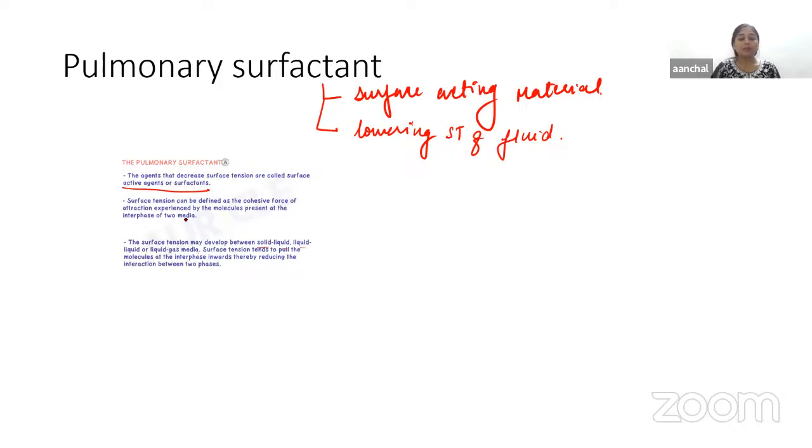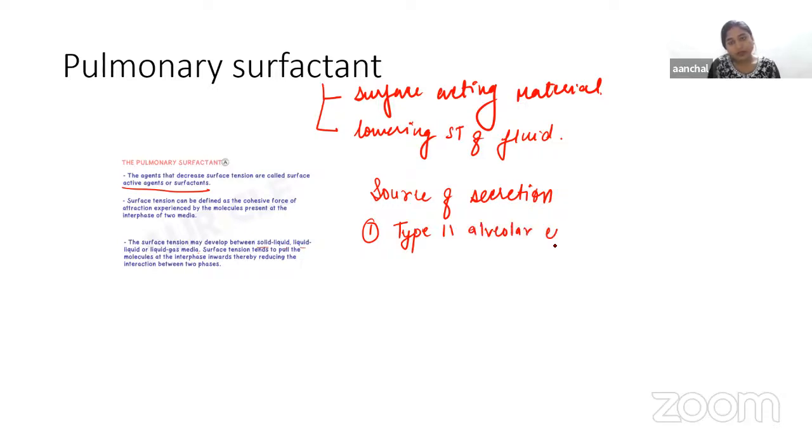Now, a very important thing: what is the source of secretion of this surfactant? Two types of cells are there. First we have type 2 alveolar epithelial cells, and second, the Clara cells.